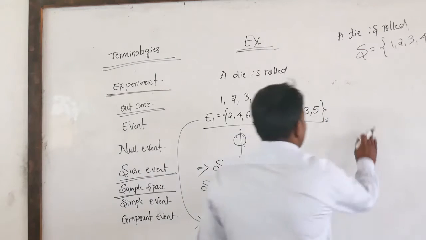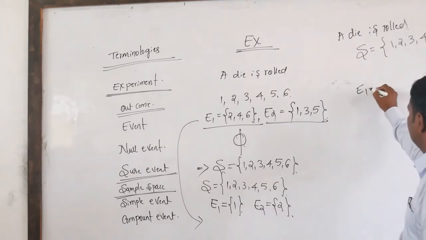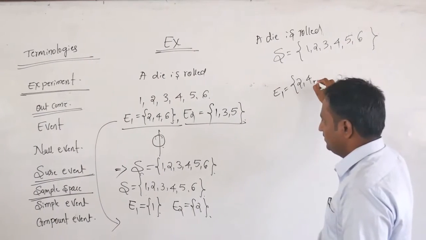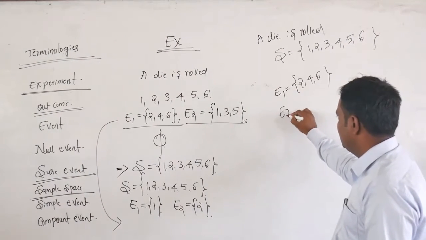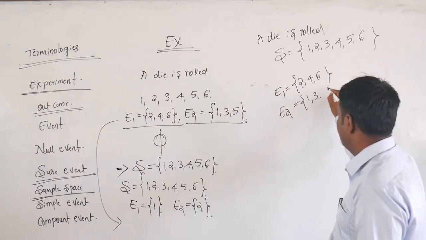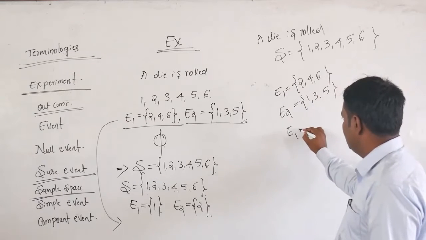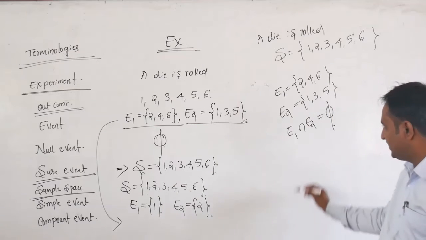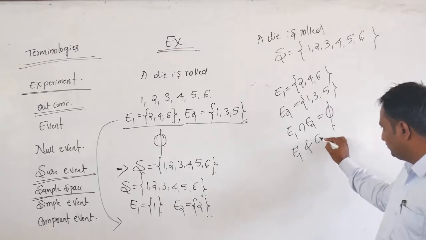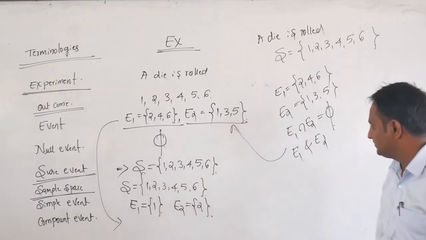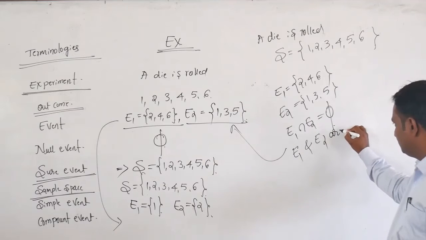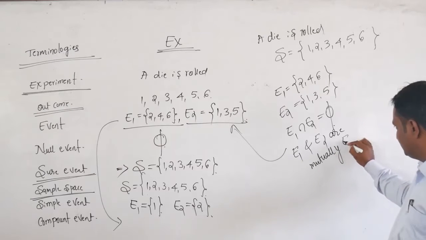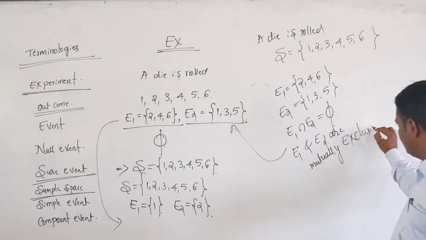Then here E1 is equal to an even number will occur: 2, 4, 6. E2 is an odd number will occur: 1, 3, 5. Definitely E1 intersection E2 is equal to the null set. That implies E1 and E2 are mutually exclusive events.